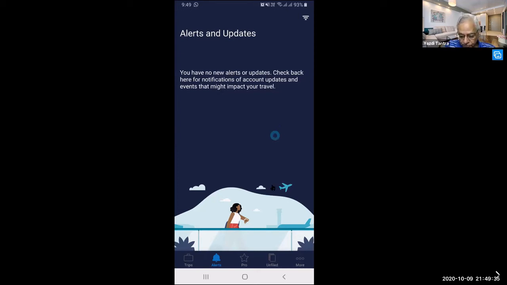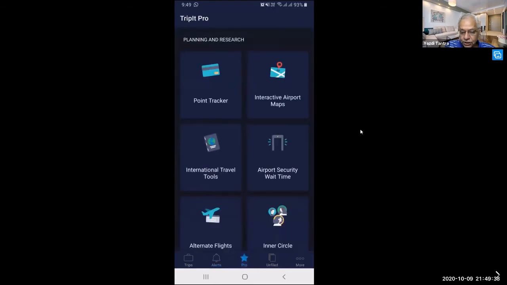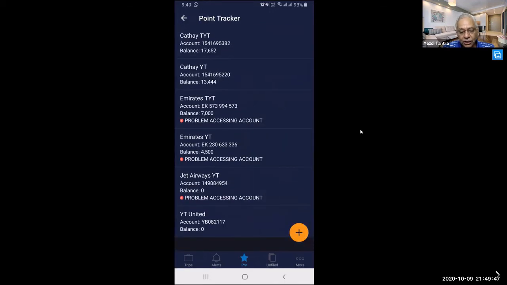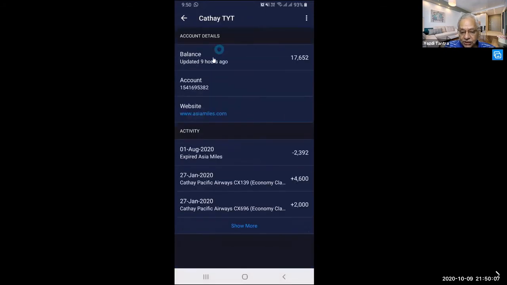Now, if you go for the pro version, there is something called Pro here, where it does a whole lot of other things. Like it has a point tracker. So if you are a member of frequent flyer programs, it shows you in which airline, what is your account number and what is the balance number of points that you have. So you don't have to worry about that. Some places it will even tell you that something is expiring on so and so date. So and so points are there. Some things have expired, some things are still there.